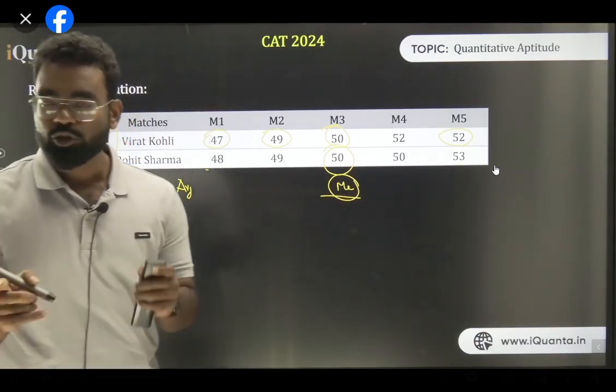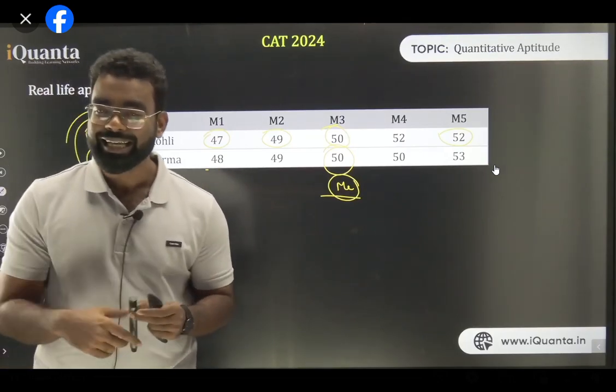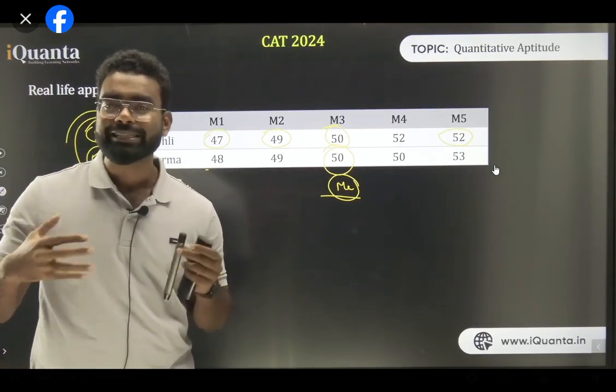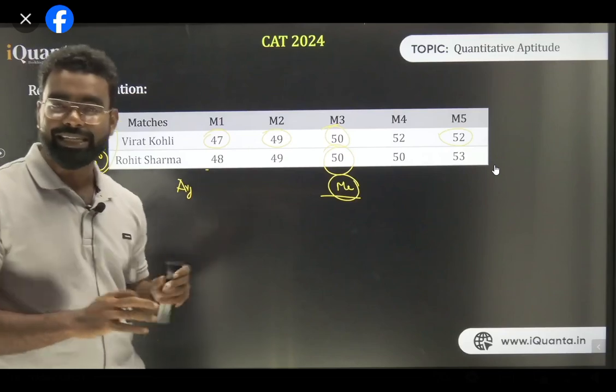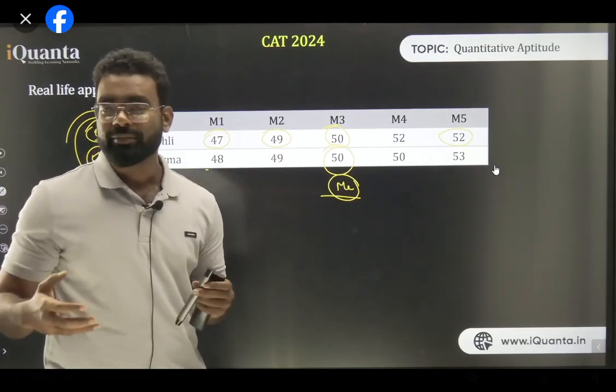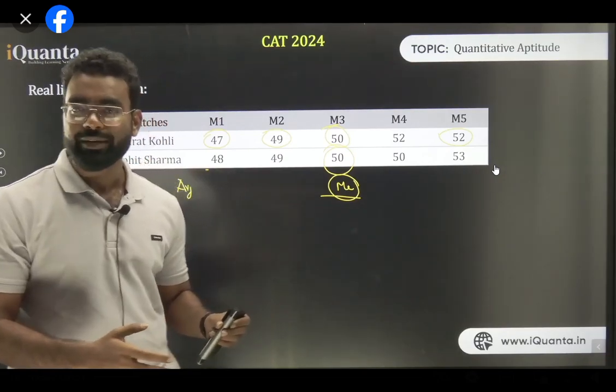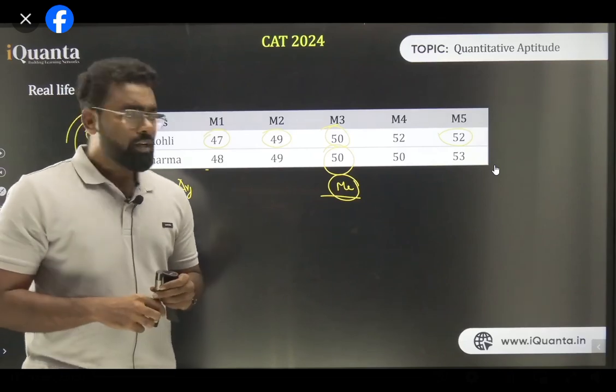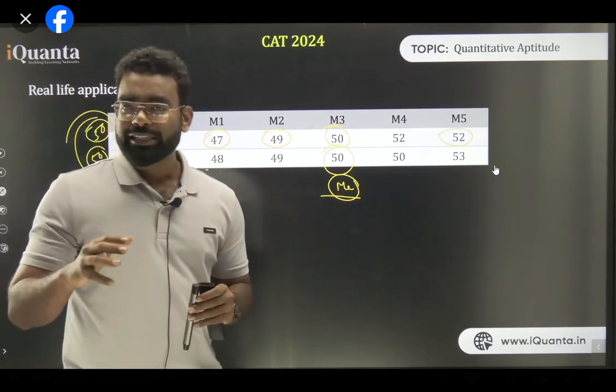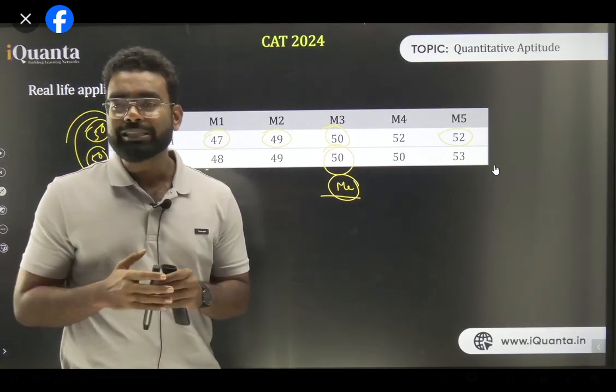Now what you need to check. So these two are basically known as the measure of central tendency. How is the center of the data behaving? How the center of the data reacts. So these are the measures of central tendency. So average, median, mode, all of these are basically used for central tendency. You understand me? How we understand the center of the data. So if mean and median are the same, if the average and median are the same, the next thing we are going to check is how scattered the data is.